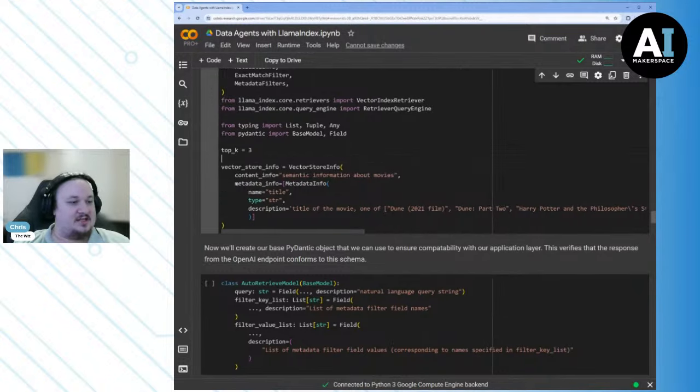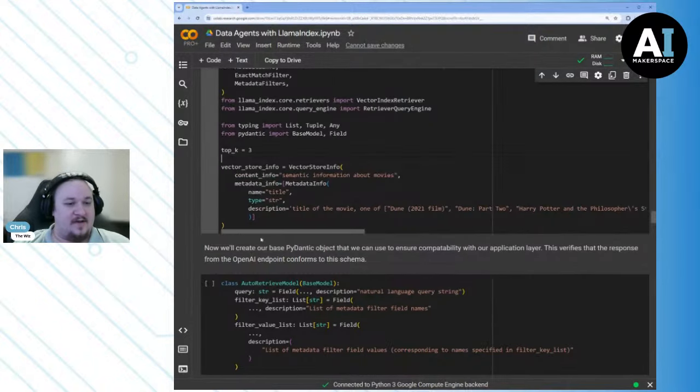And it's basically just going to say, hey, based on the metadata, you're going to want to have some awareness of what you can choose as part of the metadata, right? So if we tell it hey, you can choose the title of a movie, but we don't tell it what movies we have, that's not a very useful tool.